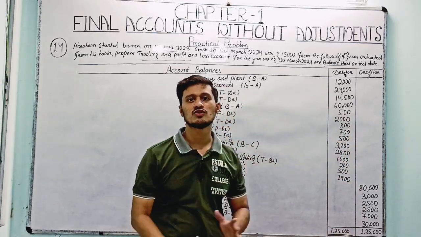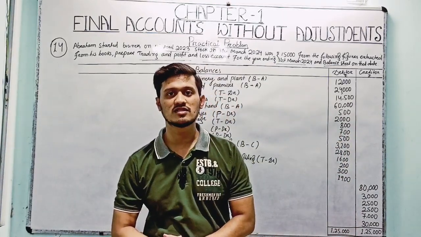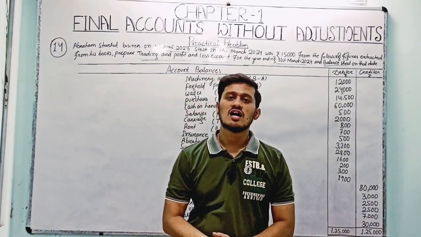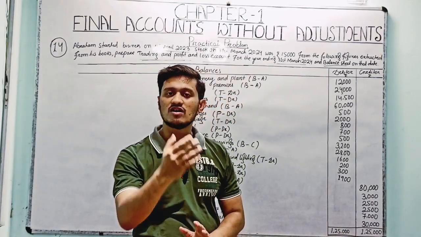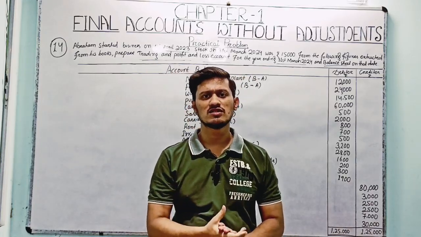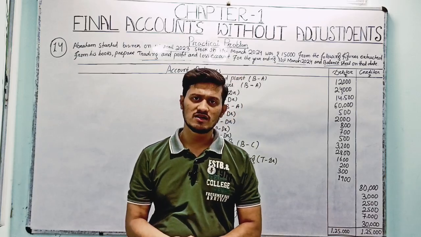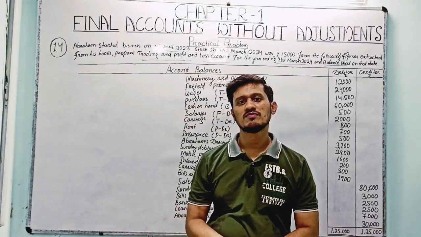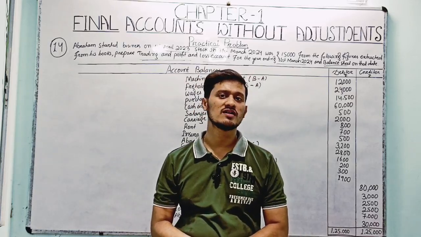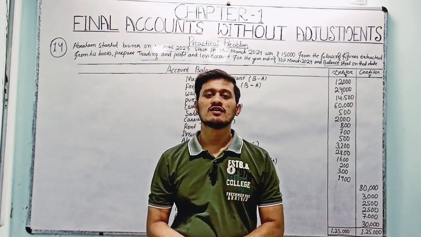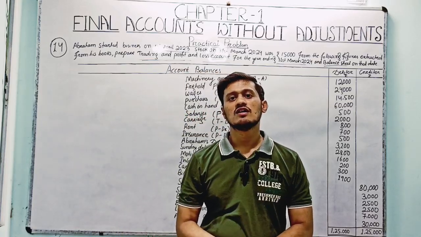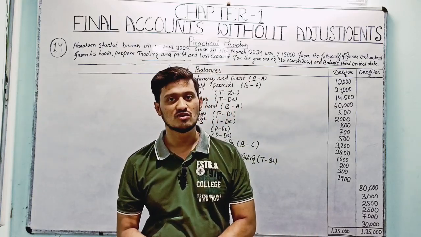Once the question, transactions and amounts are confirmed with your textbook, the answer to that question is available on our channel, so you need not worry. If there are new questions in your revised edition, then no problem. Go to the comment section and comment about that question, then we will prepare a separate video for you and launch it on the YouTube channel, so that you can cover your whole syllabus at your own home.